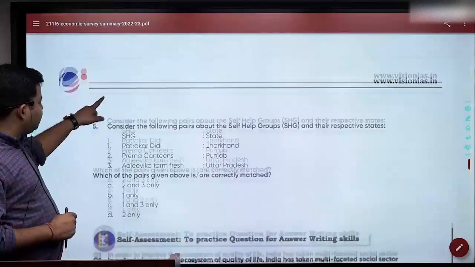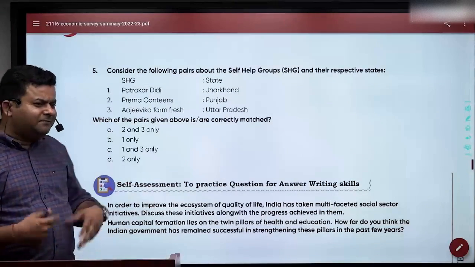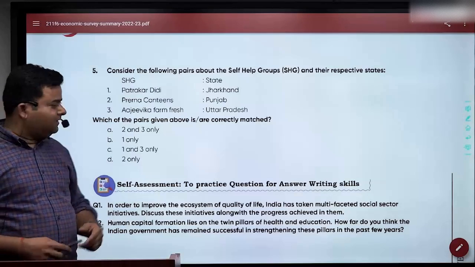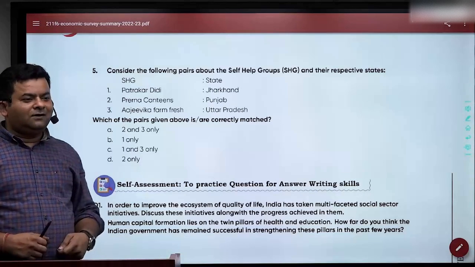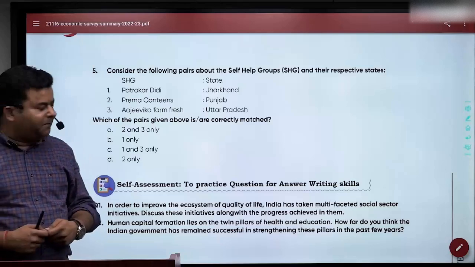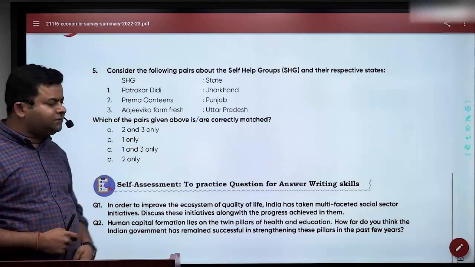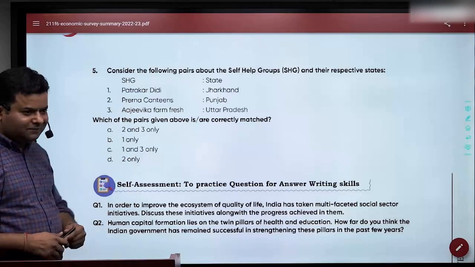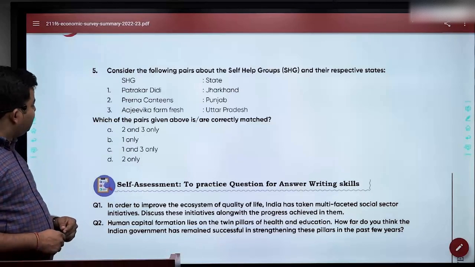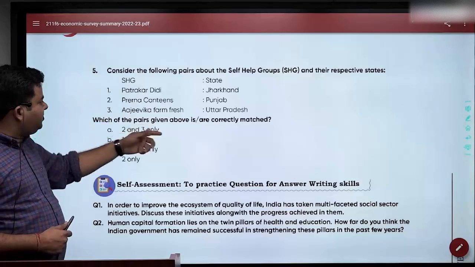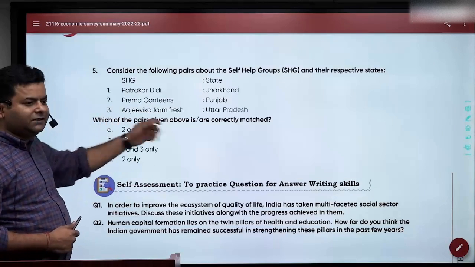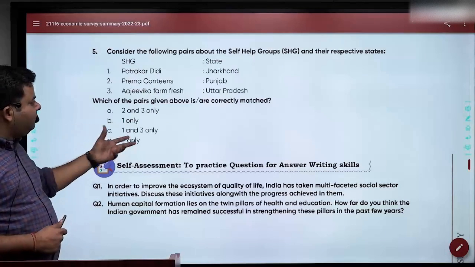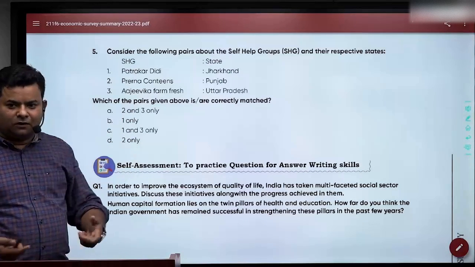Next question, if you see, consider, now this is something you might have skipped. Patrakar Didi, Jharkhand. Prerna Canteen, UP. Prerna Canteen, UP. Ajivika Farm Fresh, Jharkhand. So you know the answer now. Which one is right? So one is right, second is wrong, third is wrong. So we have only one which is right and the others are wrongly matched.